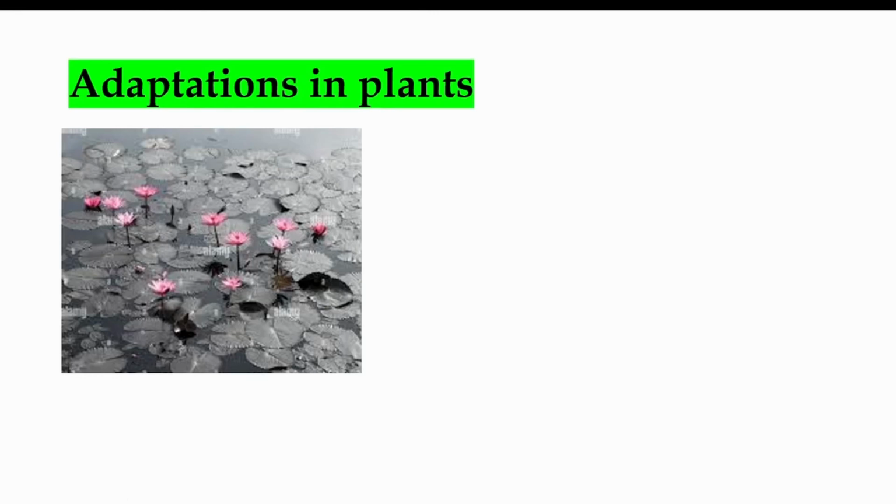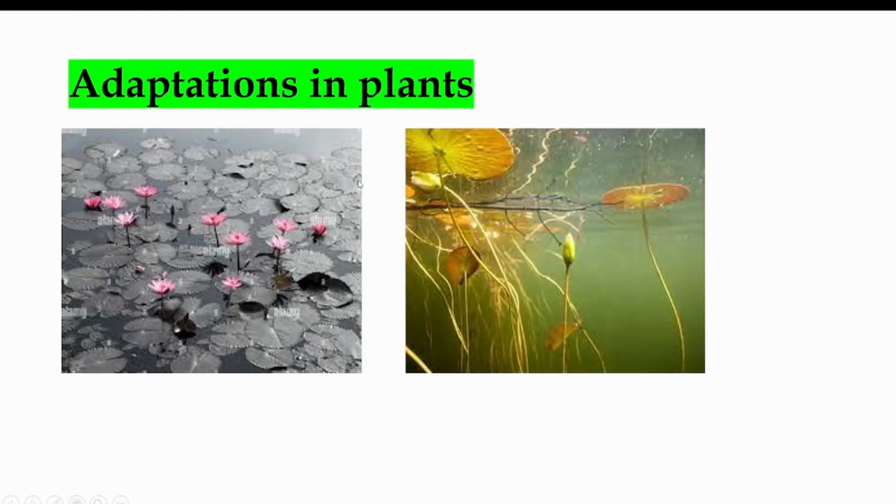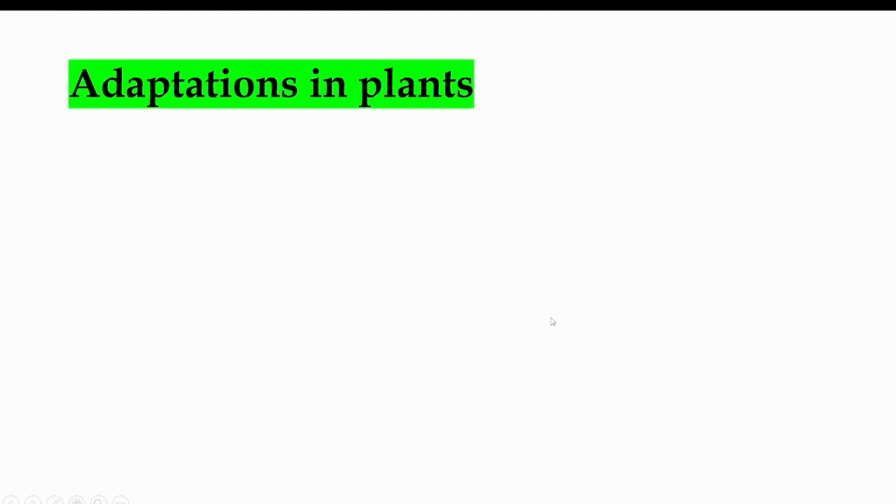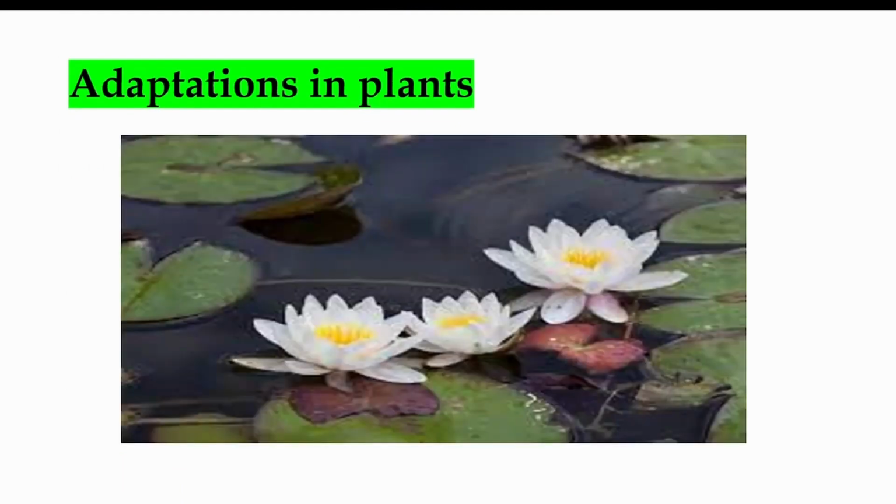See, if you observe this lotus plant, this is how the stems of the plant are. So the roots are fixed to the bottom of the soil. The stems are prolonged from the soil to the water surface. See the leaf under the water. So this is the leaf on the water surface. As we discussed, the stomata are only on the surface of the water. This is water lily.